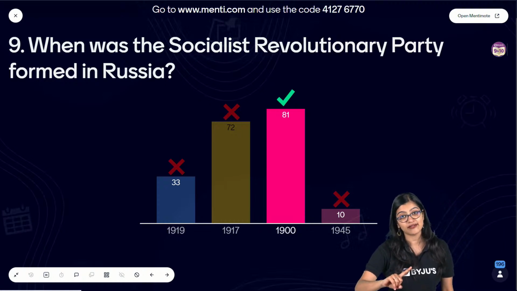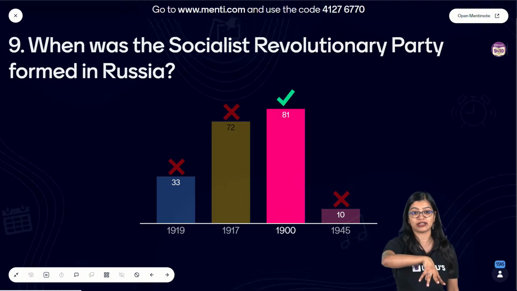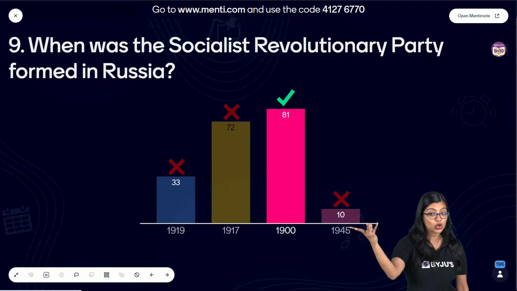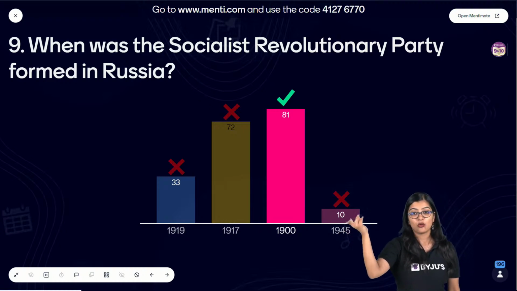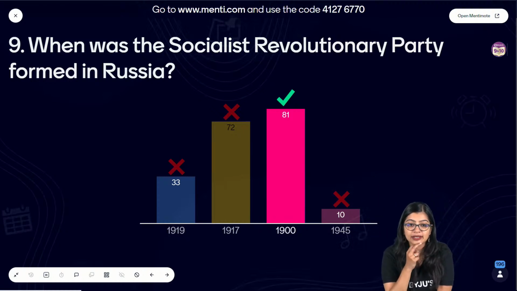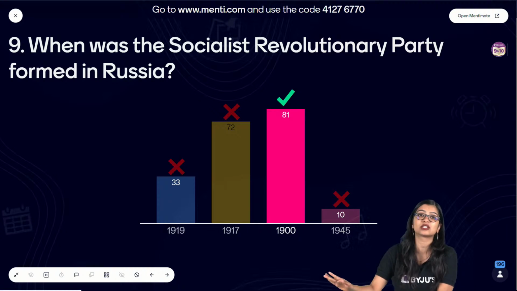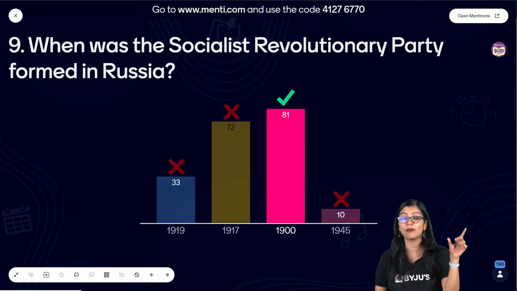Now, were the Socialist Revolutionary Party made up of peasants, or were the Socialist Democratic Workers' Party made up of peasants? Which group had mainly constituted of peasants? Was it the Revolutionary Party or the Democratic Worker Party? Yes? What do you think? Can you tell me? Yes, Ritesh, we are going to be having it. Workers, revolutionary. Now, those of you who struggle with chapter number 2, please go check the one shot for this particular chapter. I have gone super slow in teaching this chapter, and I hope that you go back, watch the video so that you understand this better, right?